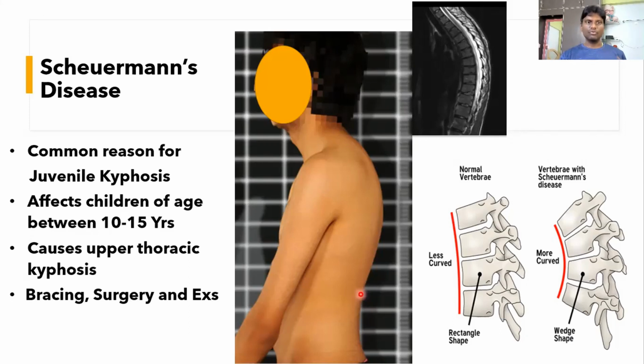The next reason is Scheuermann's disease. This is the commonest reason for juvenile kyphosis. It affects children of 10 to 15 years old. As they develop, they will slowly start to assume the kyphotic posture. It's because of the vertebral body breakage in the anterior aspect of the thoracic spine. That would reduce the height of the vertebral body anteriorly and make the spine wedge shaped. This is the reason for the kyphotic curve in this region. The treatment is usually bracing, surgery if needed, coupled with exercises.